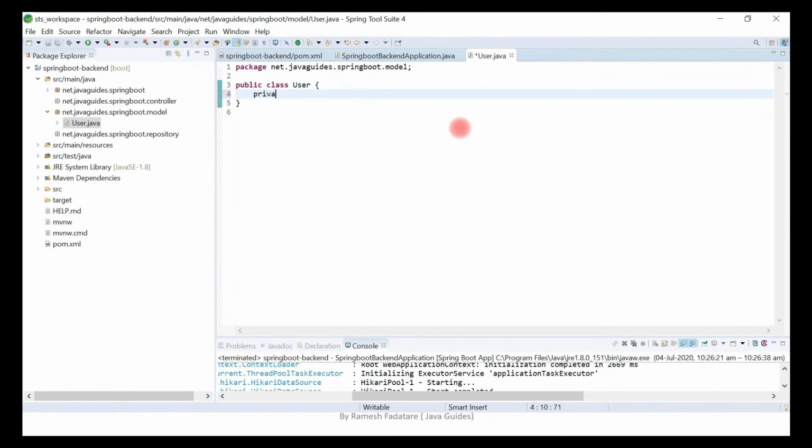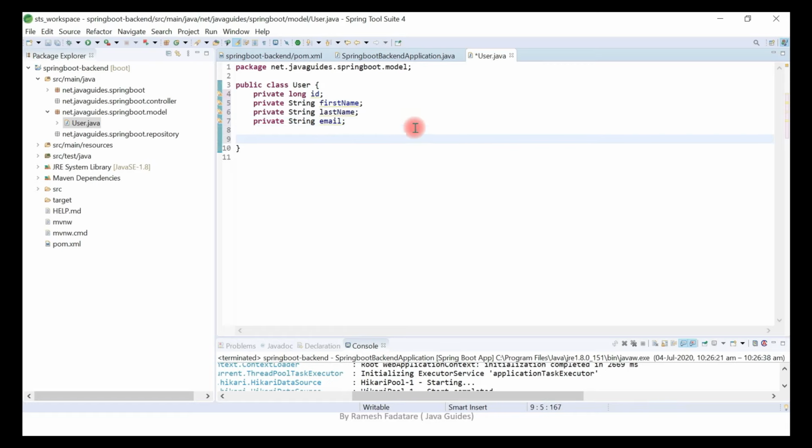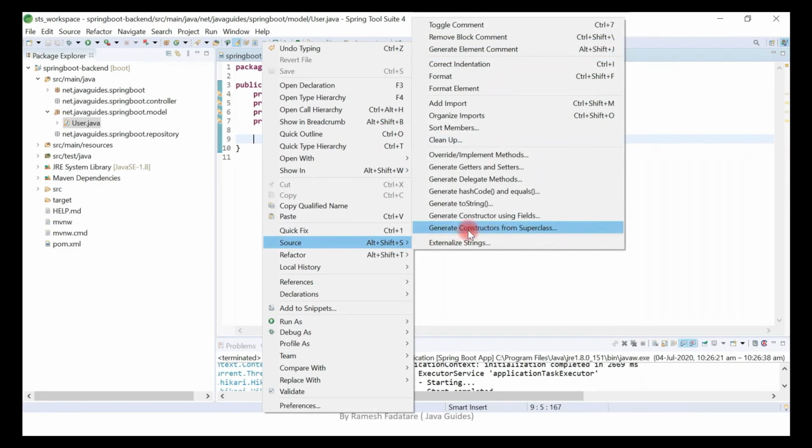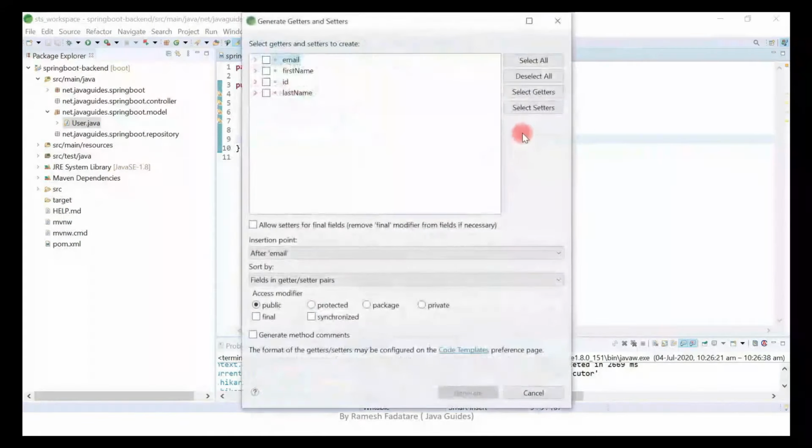Let's create a few fields: private Long id, private String firstName, private String lastName, and private String email. Alright, let's keep only these fields, and let's go ahead and create getter and setter methods to access these fields.